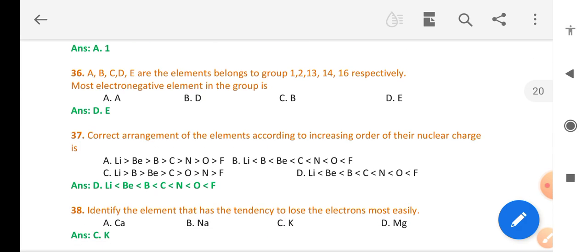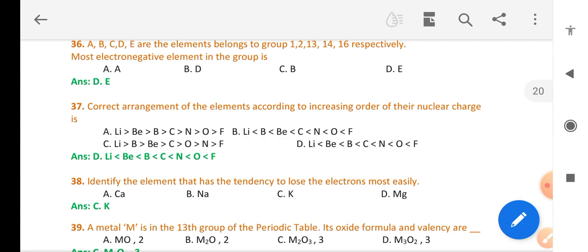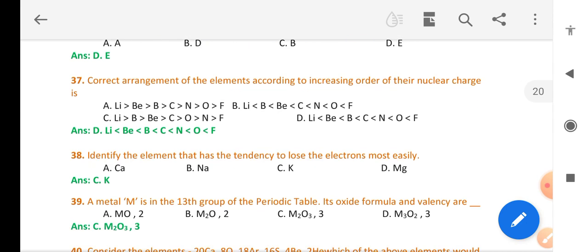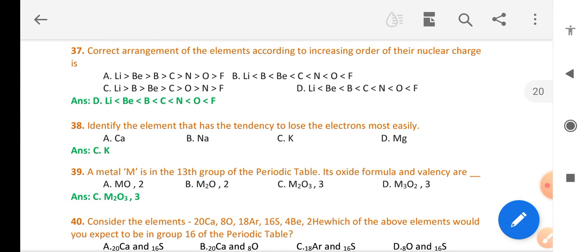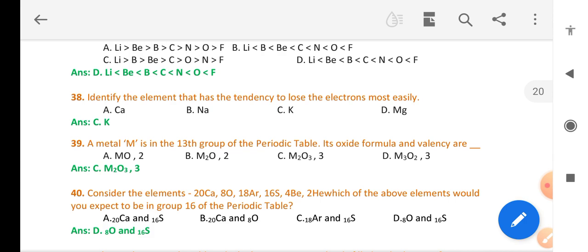The correct arrangement of elements according to increasing order of their nuclear charge is lithium, Be, B, C, N, O, F. Identify the element that loses electrons most easily: K. Metal M is in group 13 of the periodic table.